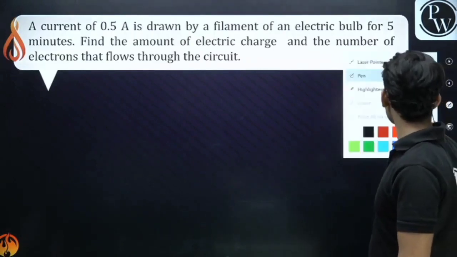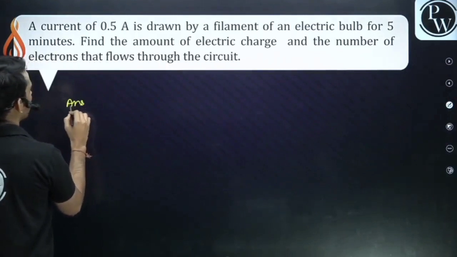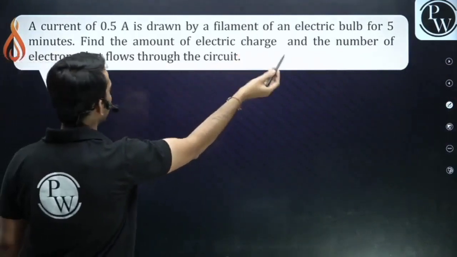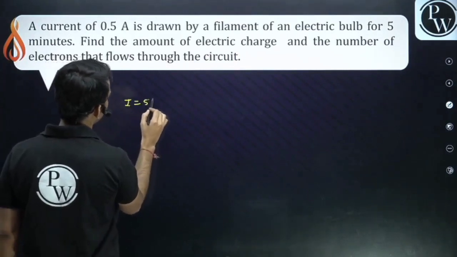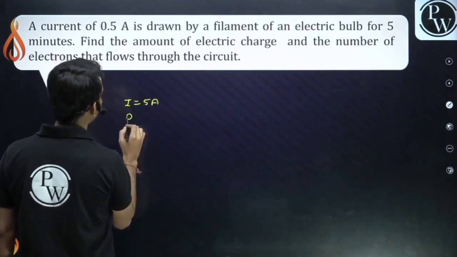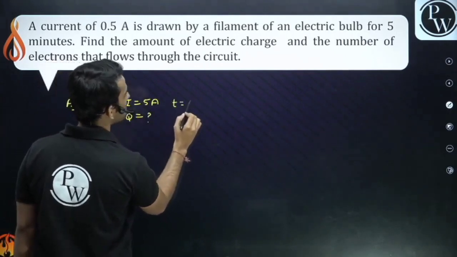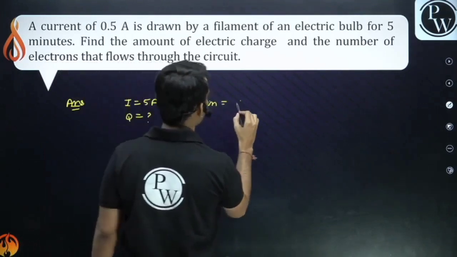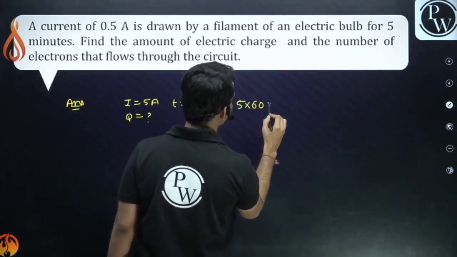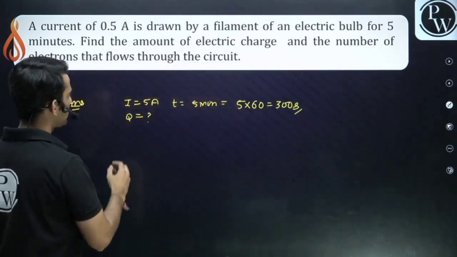Let's try a question on this now. A current of 0.5 ampere is drawn by a filament of an electric bulb for 5 minutes. So current I is 0.5 ampere. You have to calculate the amount of charge. The time taken is 5 minutes, so convert this into seconds: 5 into 60, which is 300 seconds. Can you calculate the charge?